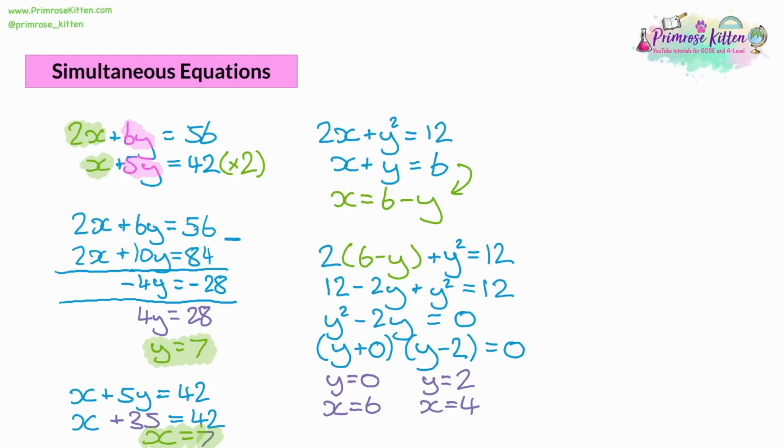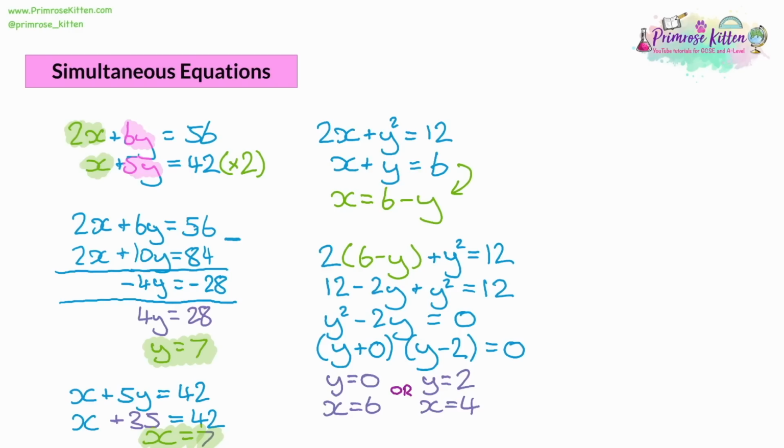And so that gives us two possible answers. We can have x is 6 and y is 0, or we could have x is 4 and y is 2. So when you get a squared number, you get a quadratic as part of the simultaneous equation, you might be getting more than one set of answers, so be careful with that.